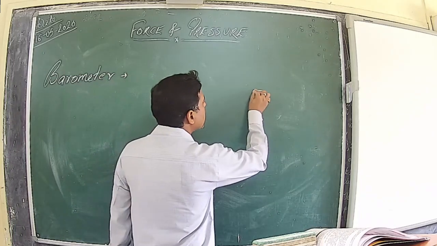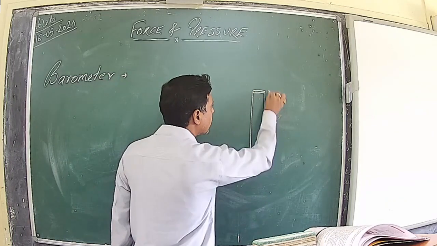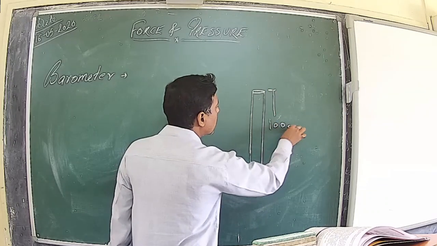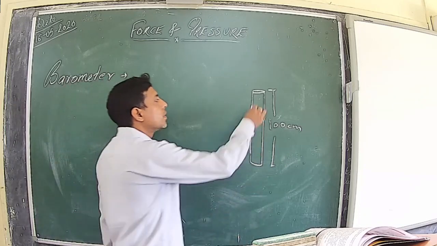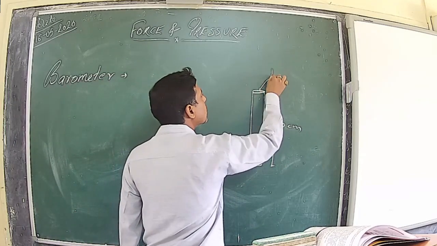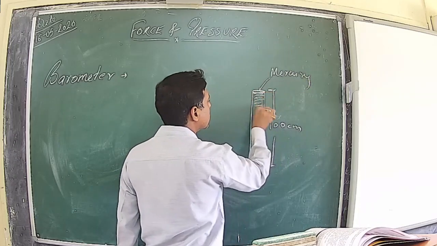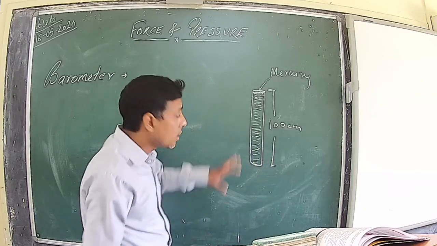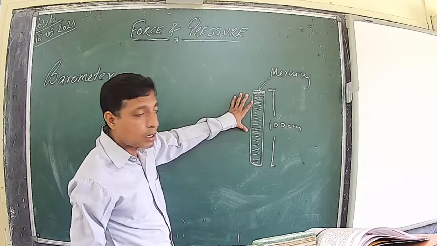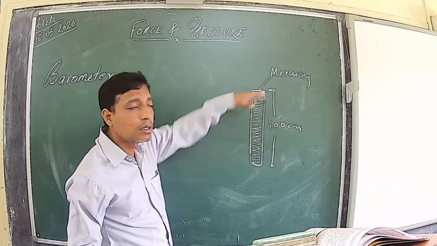Torricelli took one narrow glass tube of length 100 centimeters. Then he filled this tube completely with mercury up to the neck. First, he took a narrow glass cylindrical tube, a test tube of length 100 centimeters, and filled it completely with mercury.